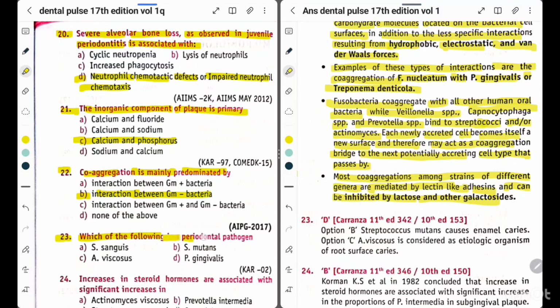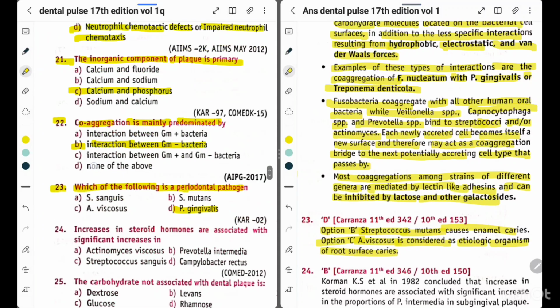Now question 23. Which of the following is a periodontal pathogen? Option A, S. sanguis, option B, S. mutans, option C, A. viscosus, option D, P. gingivalis. So the answer is option D, P. gingivalis. Option B, Streptococcus mutans causes enamel caries. Option C, A. viscosus is considered as etiologic organism of root surface caries.